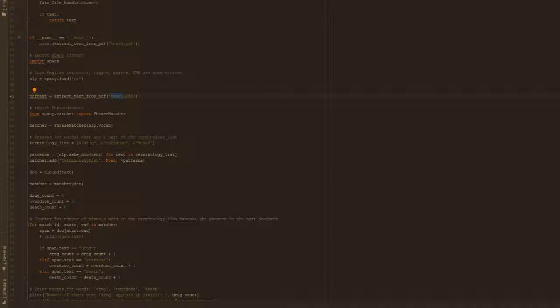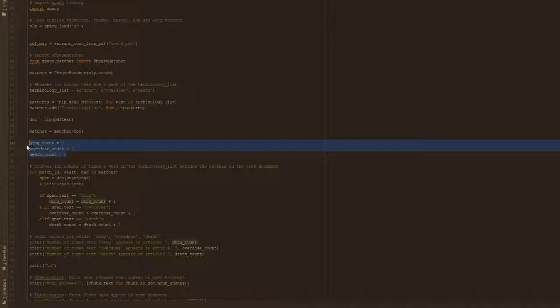So we look for keywords such as drug, overdose, and death, and we will parse through the text document and see if any of these three keywords show up.